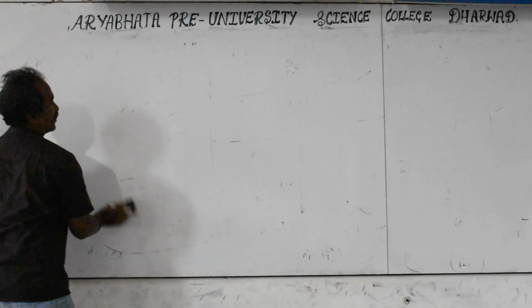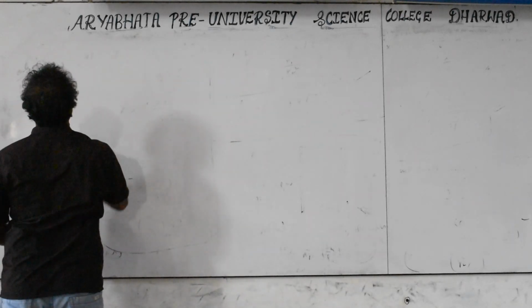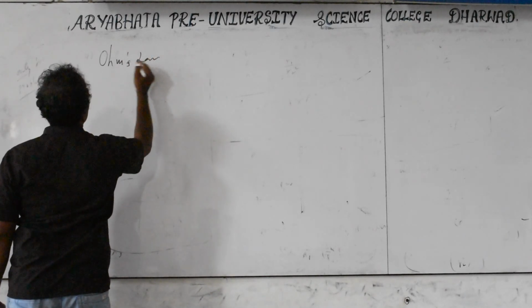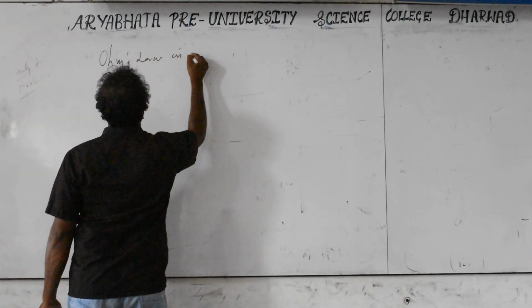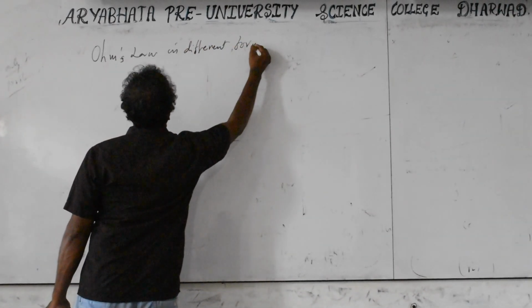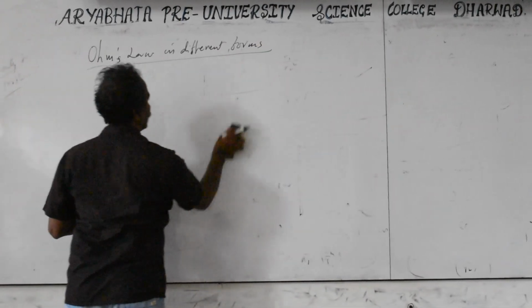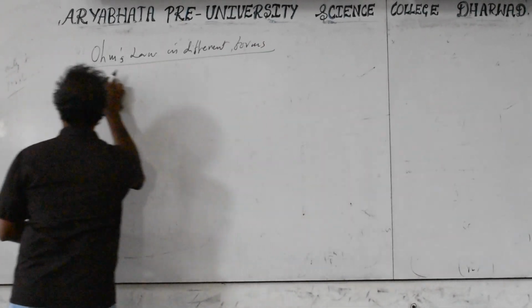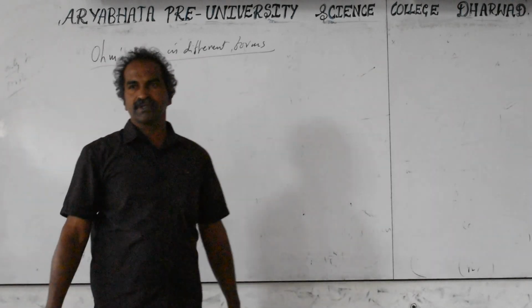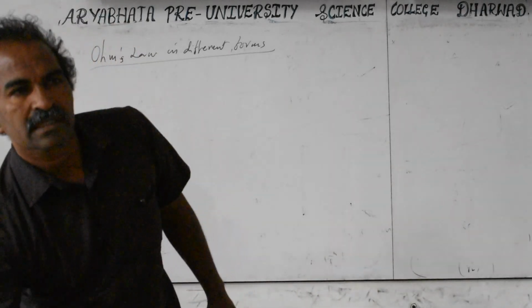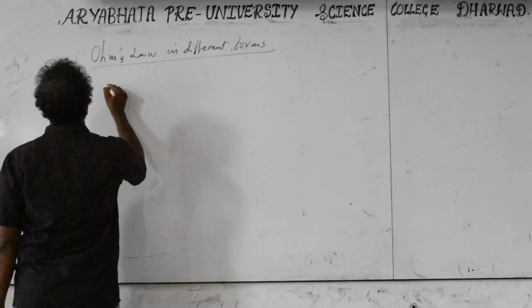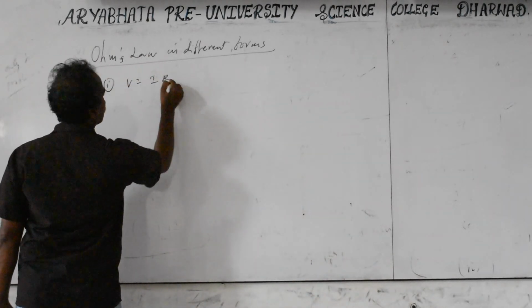Ohm's law in different forms. Basic formula is V equal to IR. Conditions: temperature should remain constant, of course, V is proportional to I applicable. Another thing is the physical dimension should remain constant during the application of Ohm's law. Basic formula is V equal to I into R.